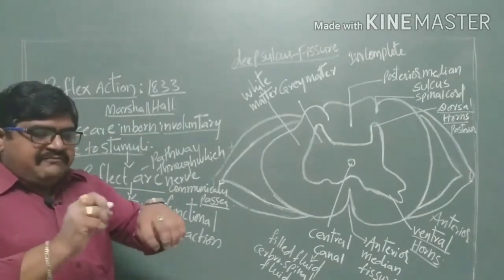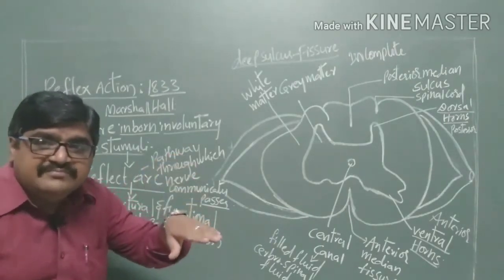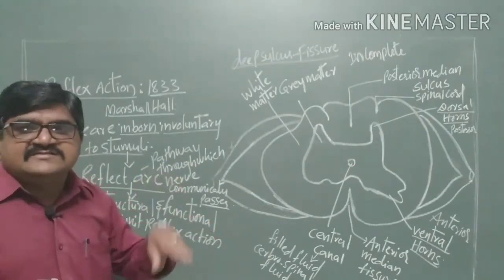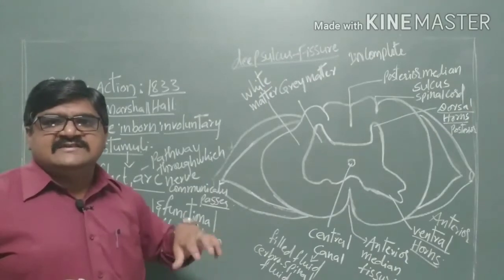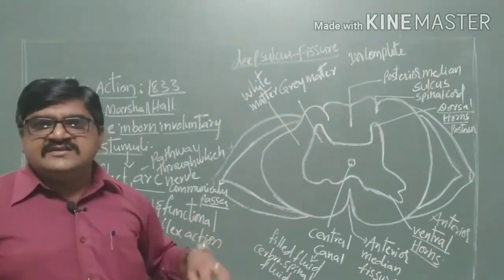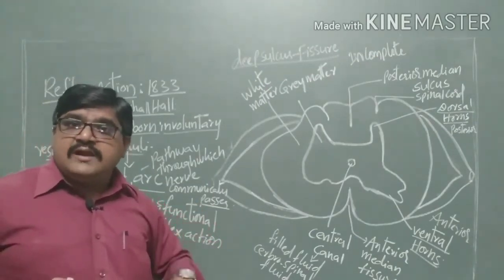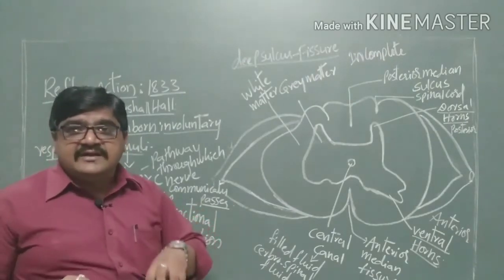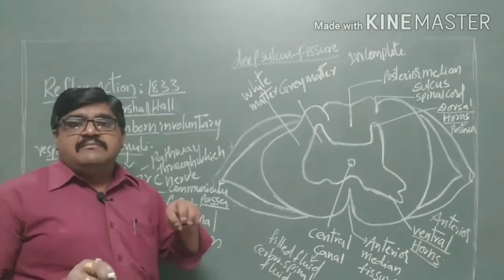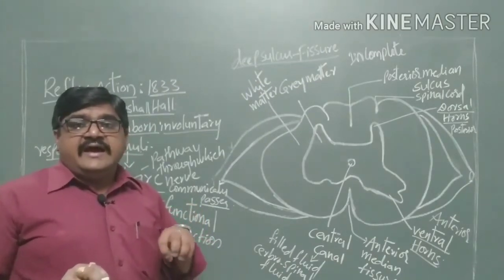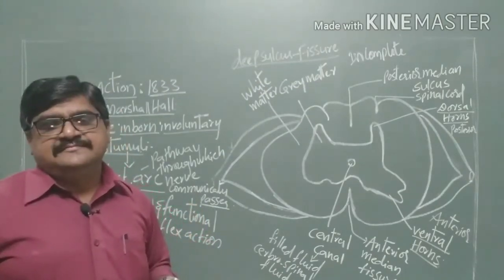For example, when you touch a hot object, the response starts at the receptor cells. From the receptor cells it passes to the sensory nerves, from the sensory nerves to the intermediate or associated nerves, then to the motor nerves, and from there to the effector organs.